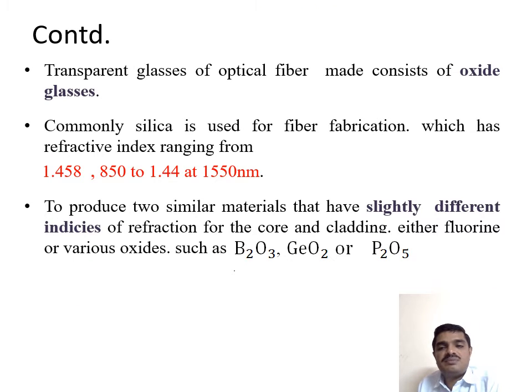Transparent glass for optical fiber consists of oxide glasses such as SiO2, GeO2, P2O5. Commonly silica is used for fabrication, with refractive index ranging from 1.48 at 850 nanometer to 1.44 at 1550 nanometer. This is a specific reason silica is commonly used in any one of the combinations. To produce two similar materials that have slightly different refractive indices for the core and cladding, either fluorine or various oxides such as B2O3, GeO2 and P2O5 are added.